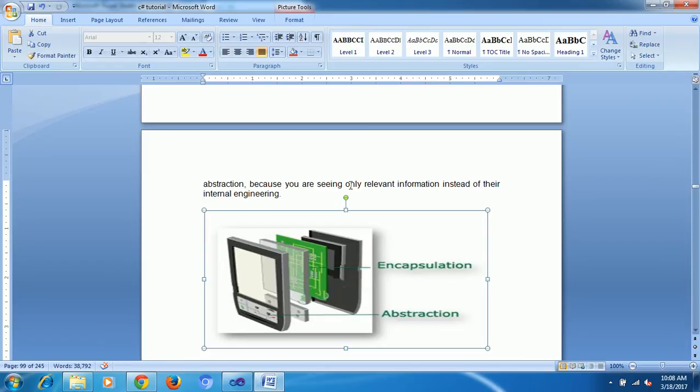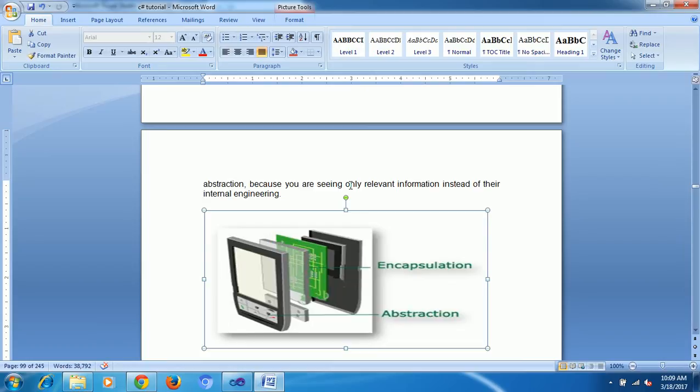Just like how to call, how to message, how to click the call, how to email, this is all we need. But what is going on inside, the process, we don't need. That's the concept called abstraction. What is encapsulation? It is the parts and the logical code that we have inside, and there's no need to show them outside. It is very similar to abstraction, but there is a little bit of difference. I will show you the difference.